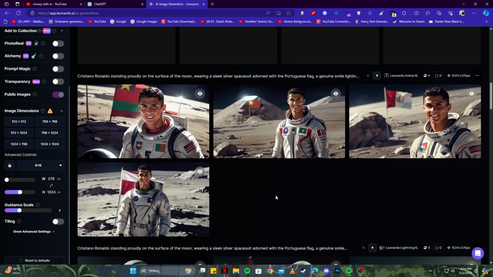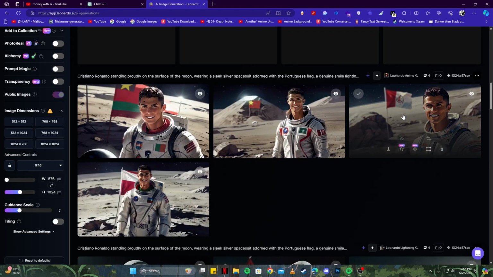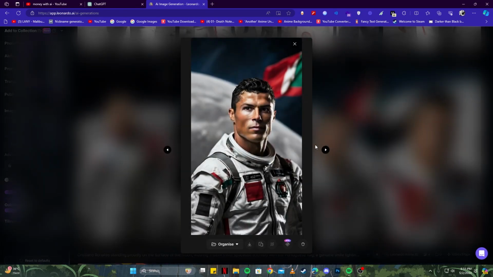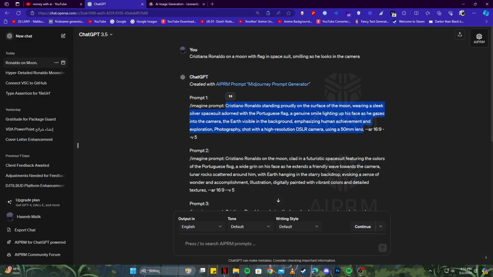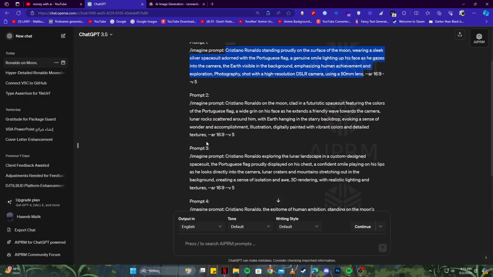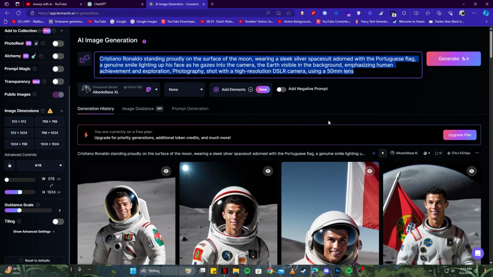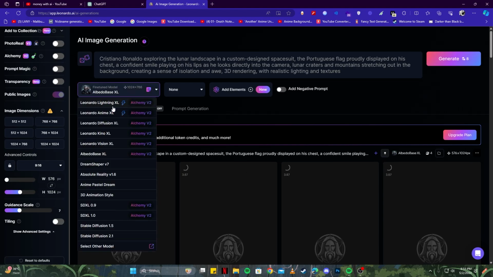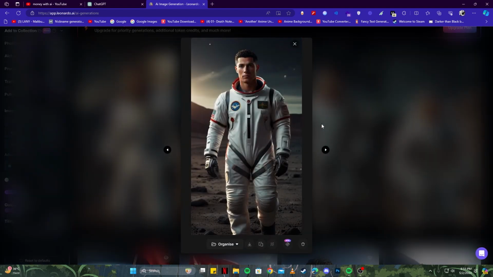And here we have some images previously from a prompt, and let's have a look here. I think it looks good, and I think this image looks best out of all of them with really high quality and details. Now let's try generating one more image with a different prompt. For example, I'm going to use this one, and let's copy this. Now if we just paste it here and using the same model, I'm going to click on the generate button and I will generate one more using the Lightning XL as well. And here we have an amazing picture of Ronaldo. It's like he's walking on the moon and just looks fantastic.